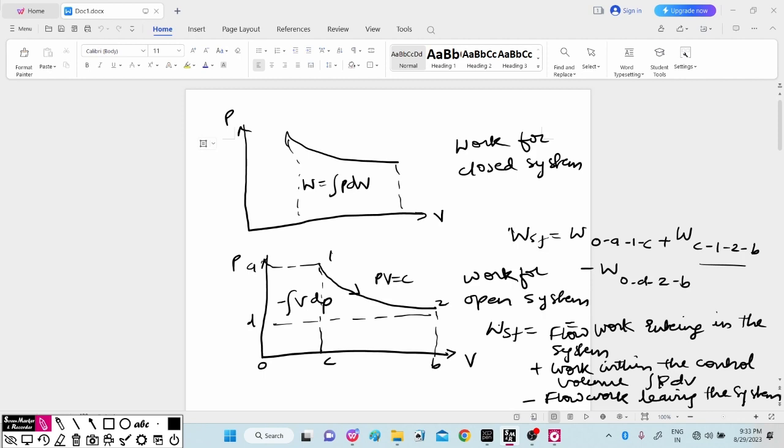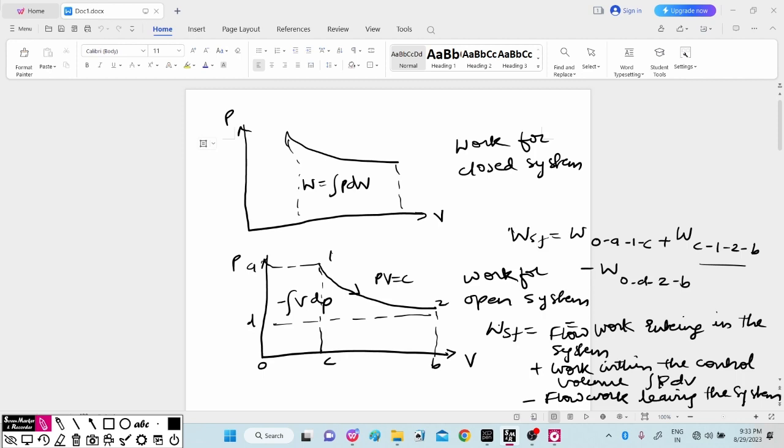There are again limitations for this steady flow equation. It is only applicable for the steady flow open system. This system undergoes a reversible quasi-static process, and the change in potential energy and kinetic energy we are considering as negligible.